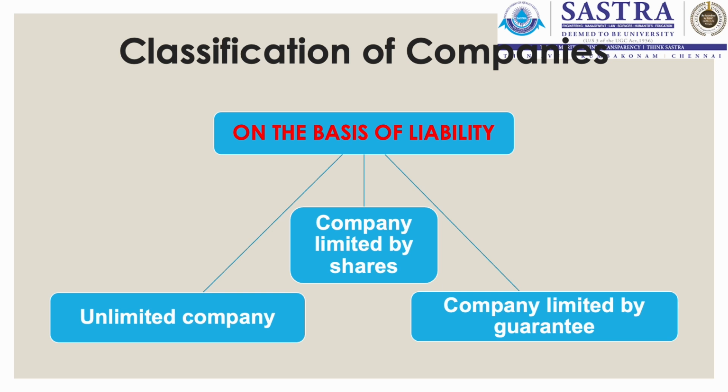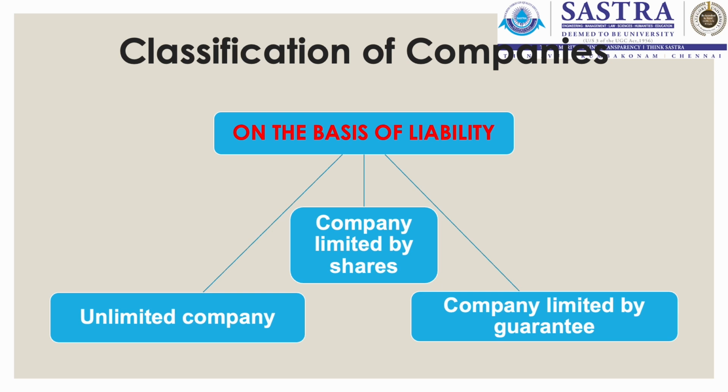In case the members have contributed to the share capital at the time of the inception of the company, then the liability of the members would be dual. In the sense, the members would be liable for the amount that they have guaranteed in the memorandum of association, as well as to the extent of the unpaid amount of the nominal value of the shares, if any, with them at the time of the winding up of the company.